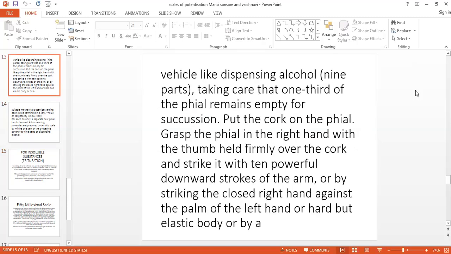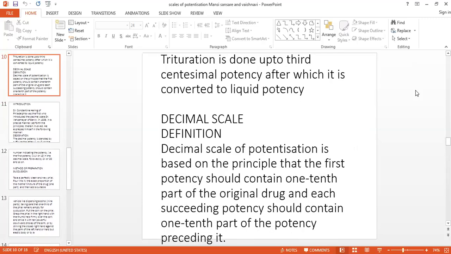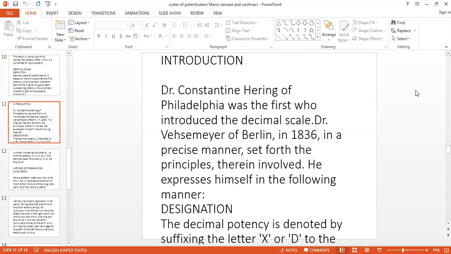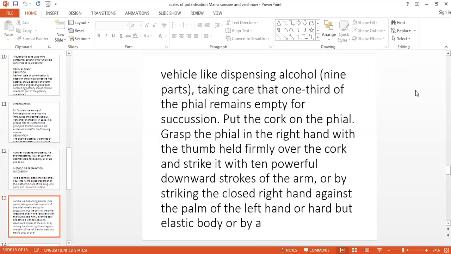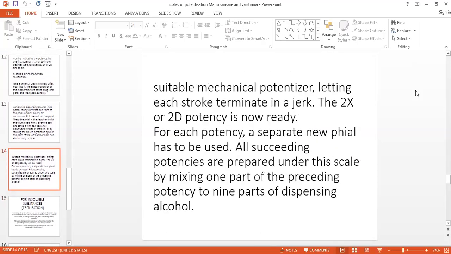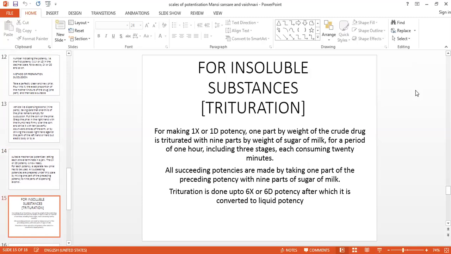What is our principle for the centesimal or the decimal scale? The first potency should contain 1/10th part or 1/100th part of the original drug. So 1/100 means 1 part of drug substance and 99 parts of your vehicle. In this way you will get the 1x potency, then 2x potency. This is all in the solid form. To convert it into liquid, we have to triturate up to the 6x potency, and then it is converted into the liquid potency. So this 6x will be directly converted into the 8x and you will get a jumping potency.